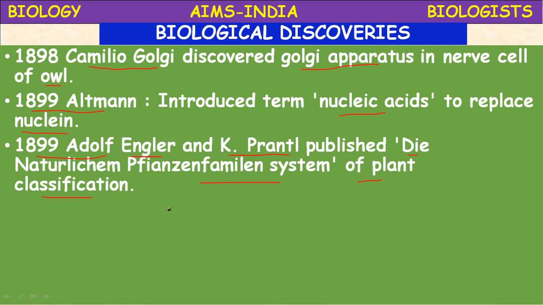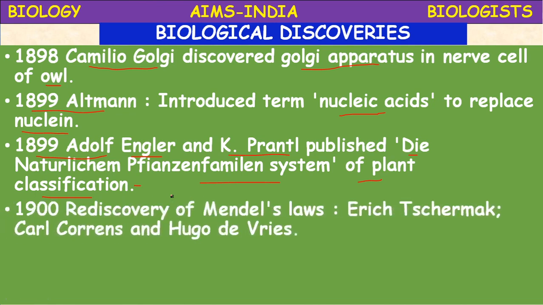Engler also conceived the idea of providing the details of his taxonomic system. It is the phylogenetic system of classification. Monocots and dicots were divided into different orders and families according to this phylogenetic system.